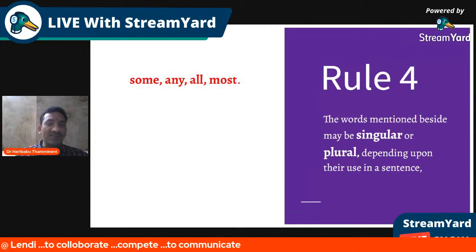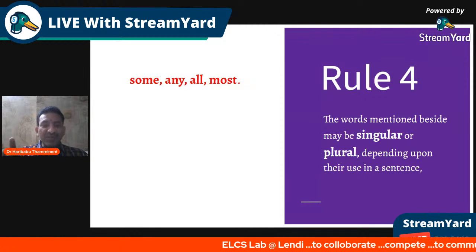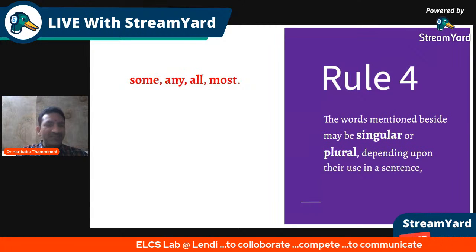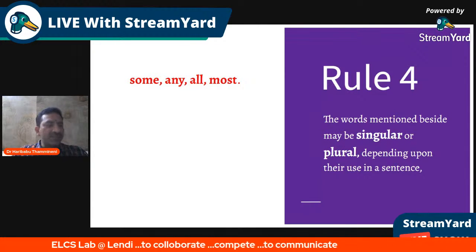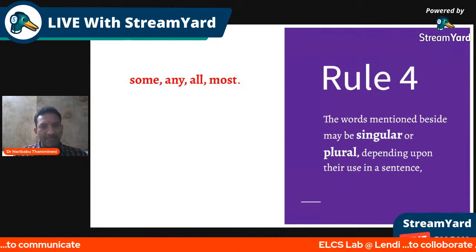Keep in mind, there are some examples I'm giving to you. It depends on the words that it has on either side. Sometimes it gives a singular sense, sometimes it gives a plural sense also.